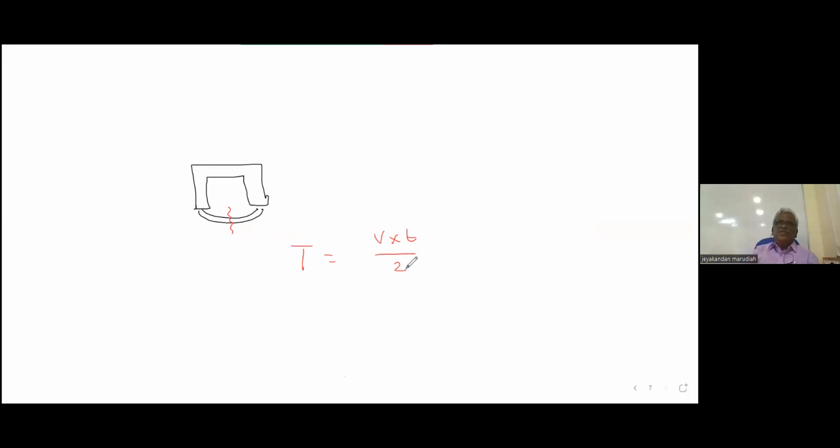Steel, approximately 6000 meter per second. Water, 1500 meter per second. Air, 440 meter per second. Compared to steel, 1/4 is water. Water, approximately 1/4 is the air. Okay. Now, that is the first point.